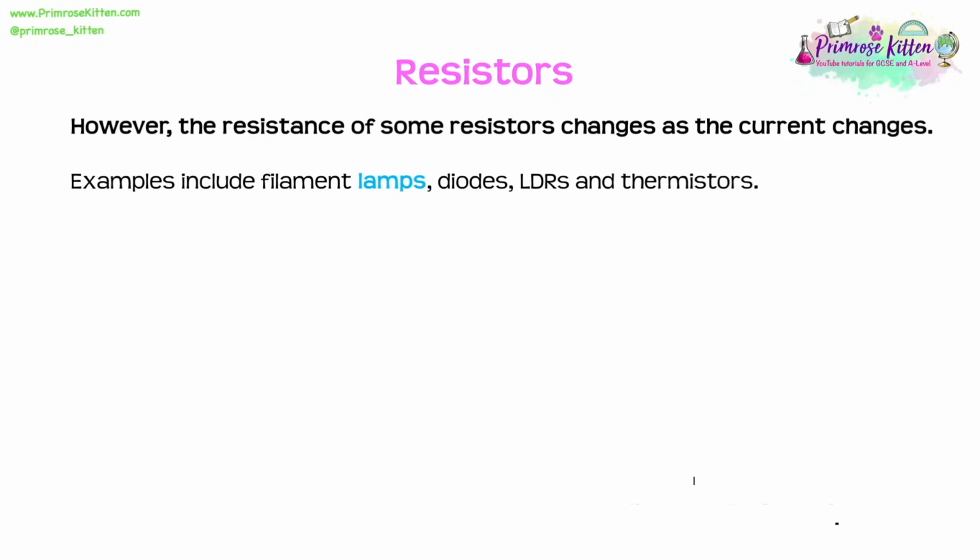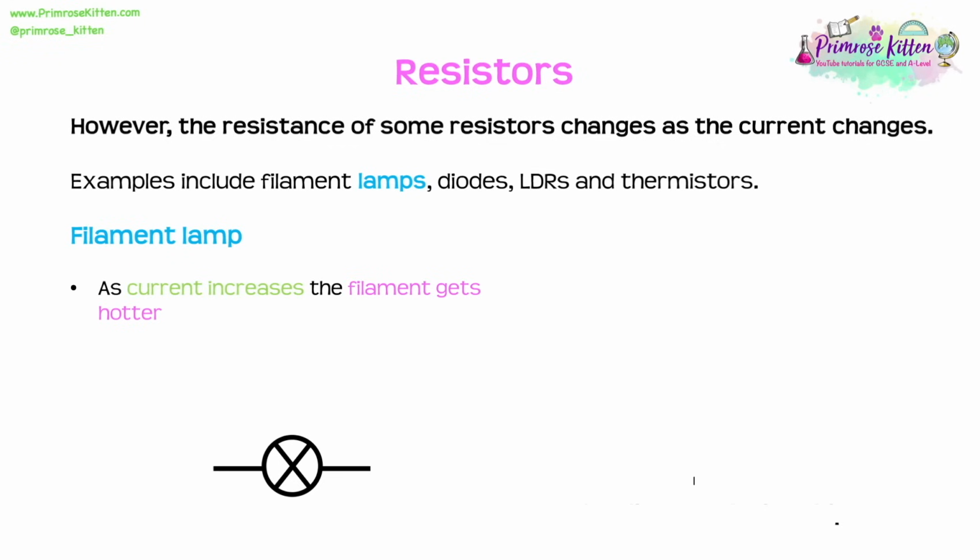However, we'll find that the resistance of some different resistors actually changes as the current changes. So an example of this is a filament lamp. Now, filament lamps have tiny little wires within them, and the way that lamp works is the current goes through them, they get hot and they start to glow, and that's how they illuminate the room. However, as the current increases, the filament is going to get hotter and hotter. If you imagine all of the atoms within that really hot wire, they're all going to be bouncing around the place. And what that means is that it's harder for the current to flow.